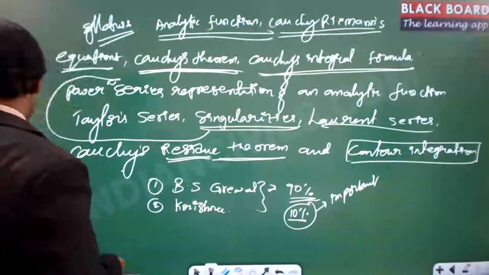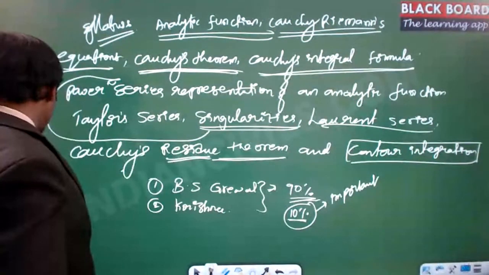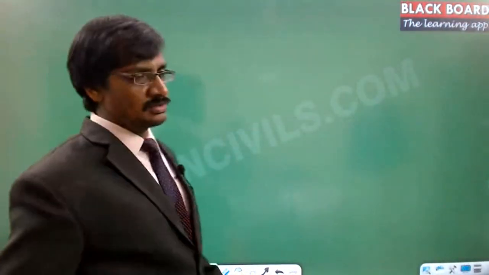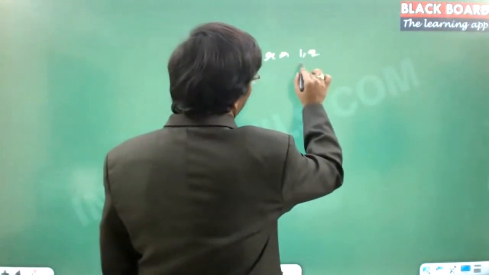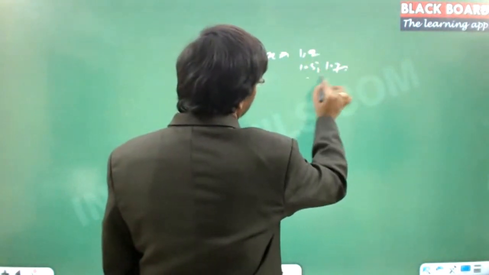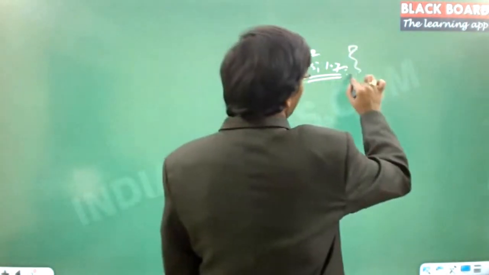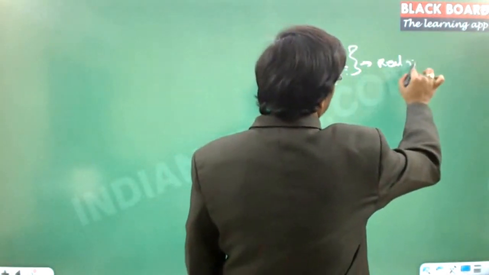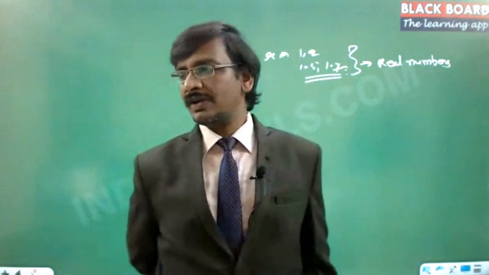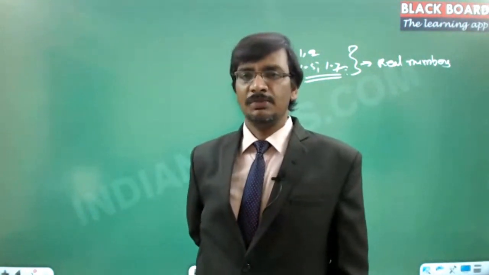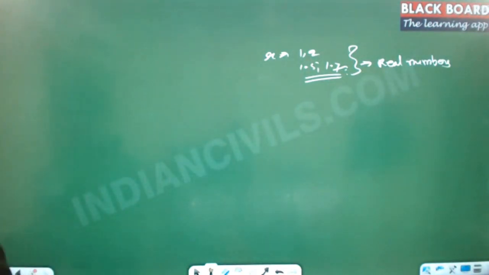Fine. So I will introduce what a complex number is, then we can close this session. This is just the basics. So you know the numbers, right? If you take any particular number, like 1, 2, 1.5, 1.7, all these numbers we call real numbers. There are different kinds of numbers we were talking about: real numbers, rational numbers, irrational numbers, many such kinds. But all the numbers together we simply call the real numbers.